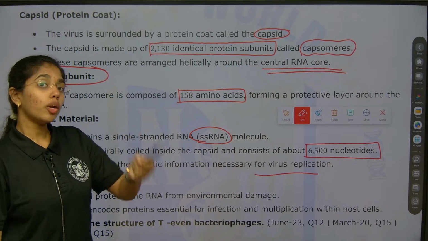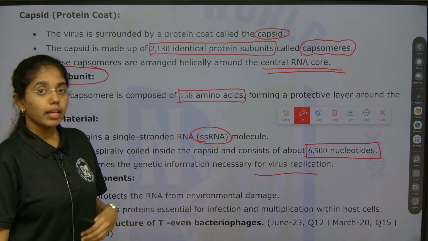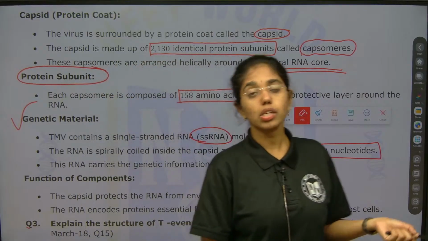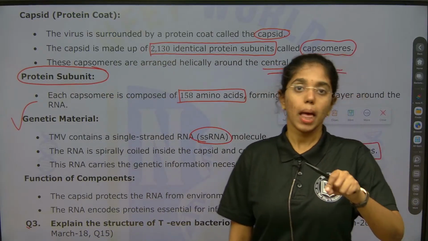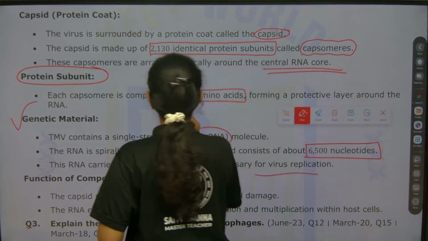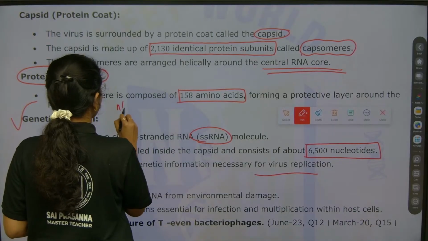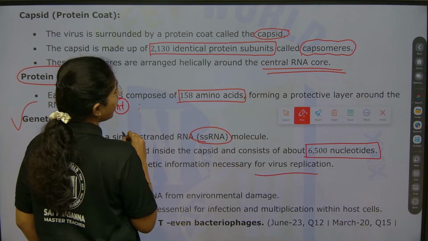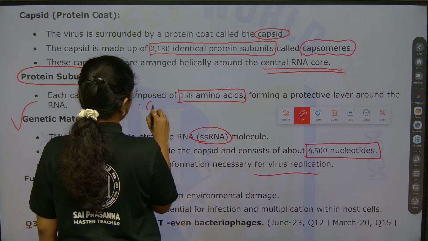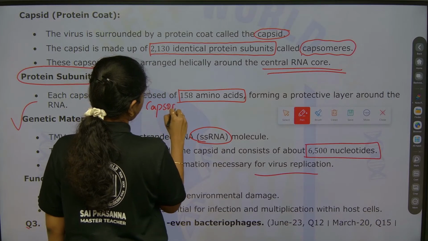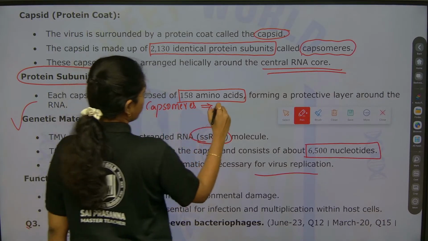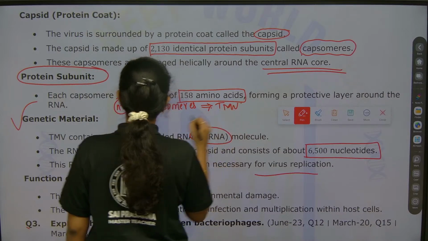Here is an add-on point for your NEET and MCET: they may ask you the ratio of the number of nucleotides to protein subunits present in a TMV. What will be the ratio? The ratio of number of nucleotides to number of protein subunits, that is capsomeres, present in a TMV.